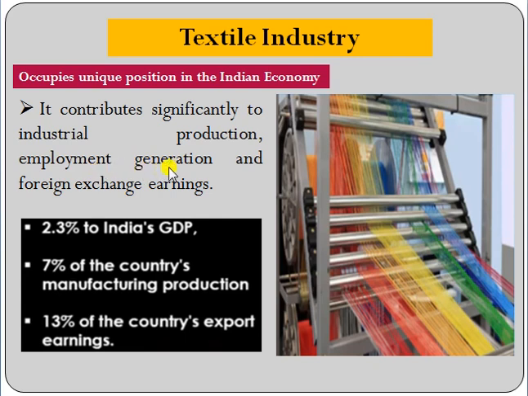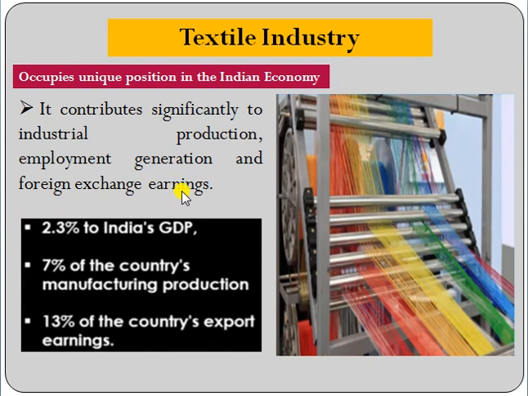It is the second largest industry after agriculture and provides employment to about 35 million persons, and foreign exchange earnings, which is very much needed for the country.